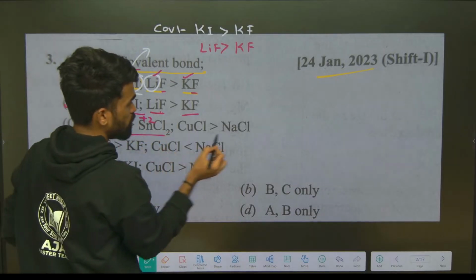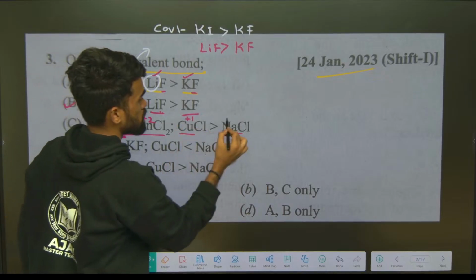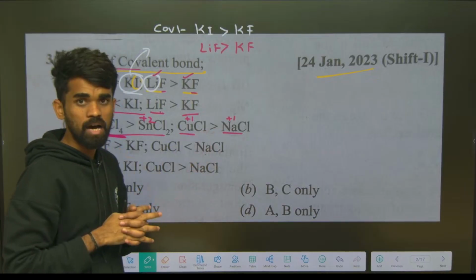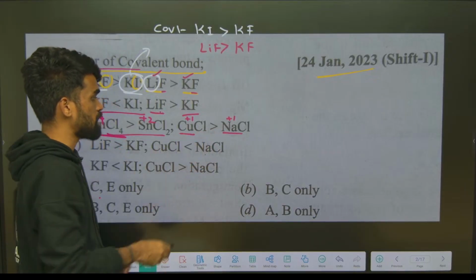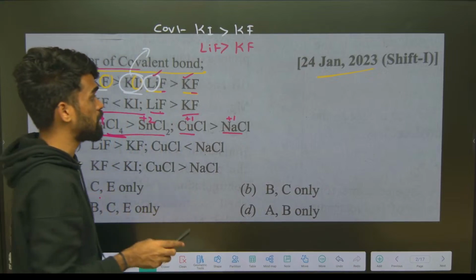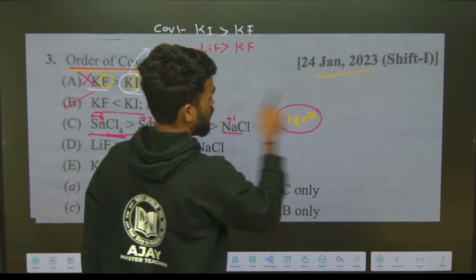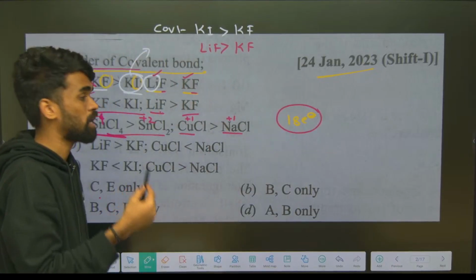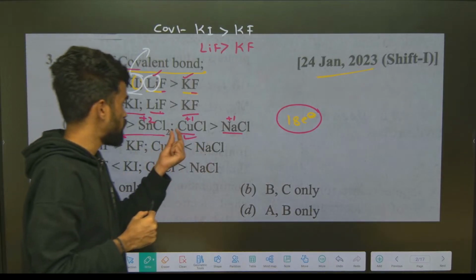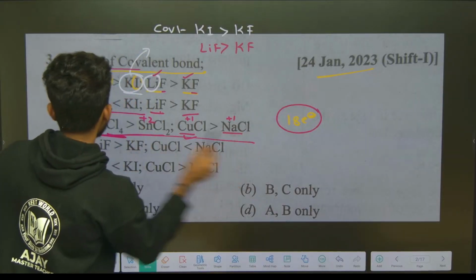And here you have sodium and copper, both with +1 oxidation state, but this is a transition metal, a d-block element here. This is a normal alkali metal. So when we have cations with the same positive charge, you should consider the one which has the 18 electron rule, I mean pseudo inert gas configuration, as having more polarizing power. So this cation has more polarizing power, so it will be more covalent when I compare with this. Okay, this order is also perfectly correct.